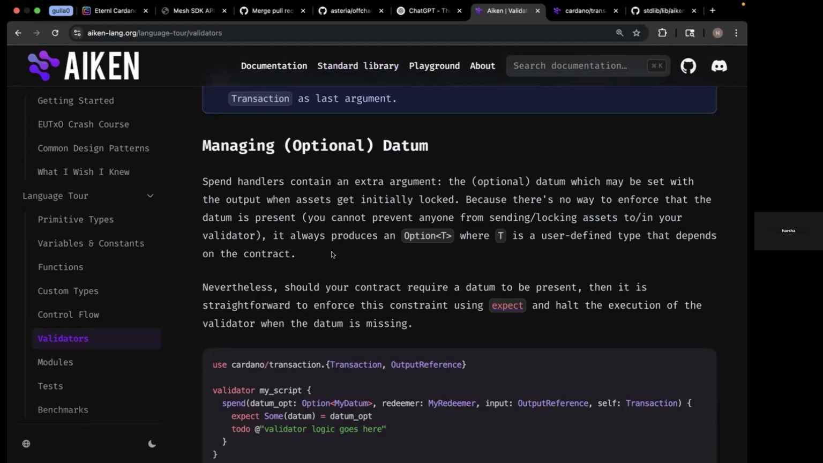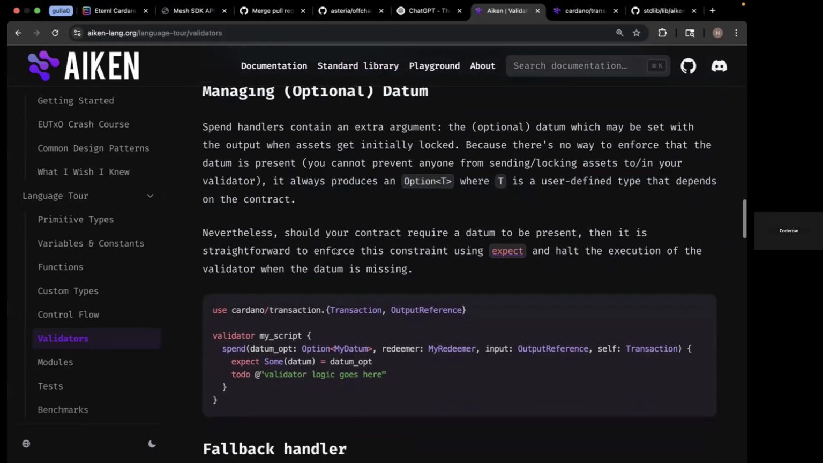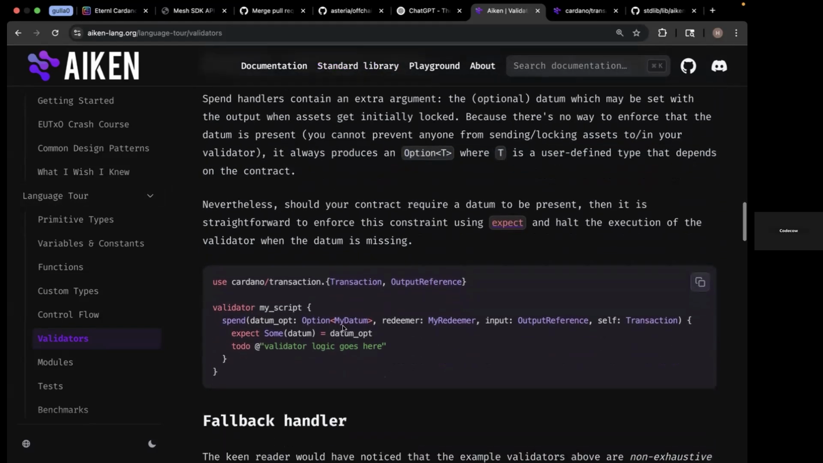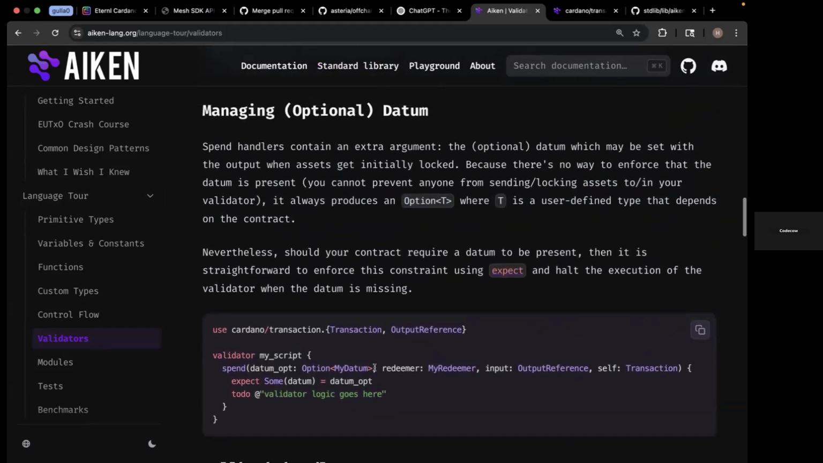It always produces an option. So they're basically directly saying, hey, it always produces an option, which is like datum. But what is the answer? And why? Because you can't prevent anybody from sending.